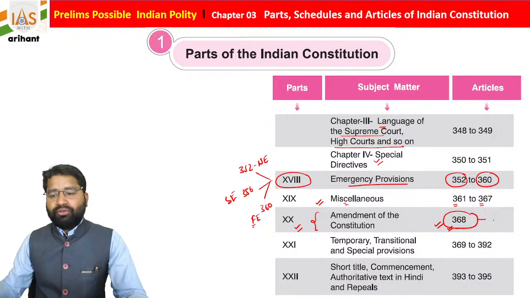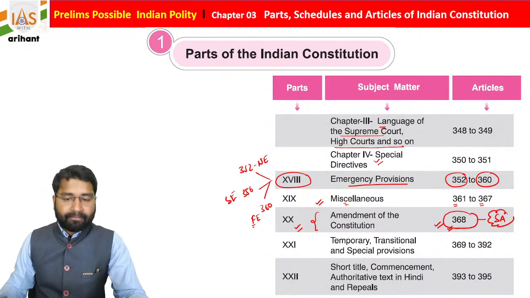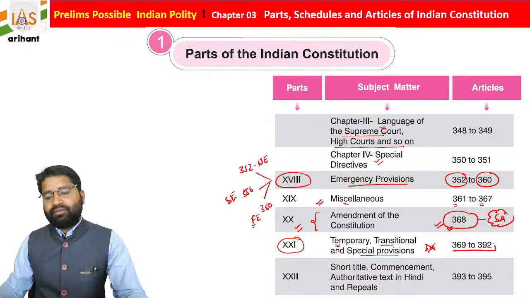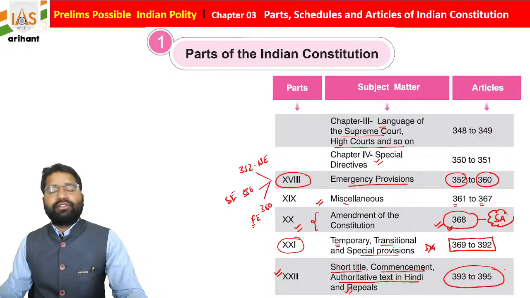And as I told you, this concept is brought from South Africa. I hope it is okay, everyone. A very good evening, everyone. Okay, easy, just try to remember. Now if you see, students, Part 21 is temporary, as there was an Article 370, no more. Transition and special provision, Articles 369 to 392. Okay, Part 22: short title, commencement, authoritative text in Hindi, and repeals. This is from Article 393 to 395.